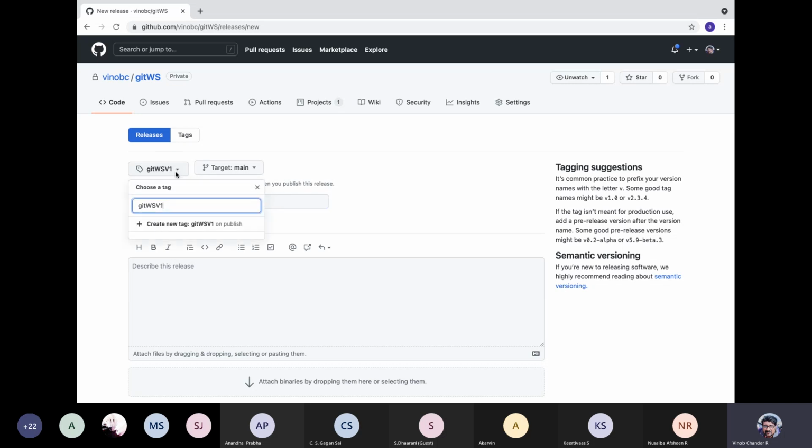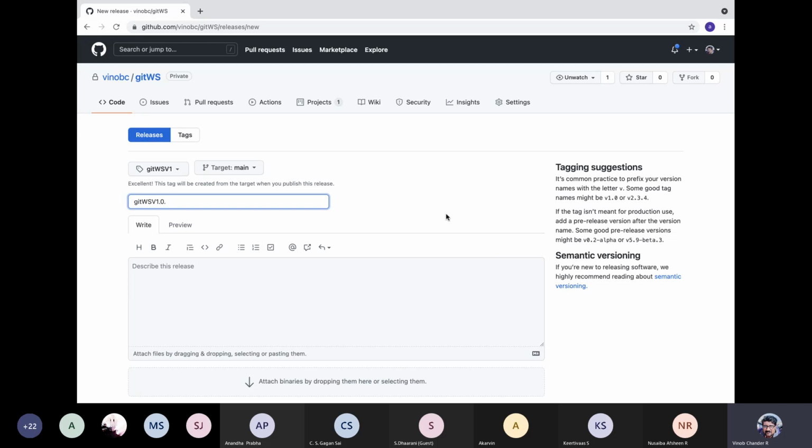Tag could be something else probably. Okay, let us not have any tag for now, since it's a very simple static page. So you can specify a version 1 or 1.0, and then you can have subversions, 1.0.0, or you can have some kind of semantic things that have been added. So if you want semantic versioning, you can read more about semantic versioning and do it accordingly. Or if it is in alpha or beta state, you can have some kind of syntax, something like alpha or beta or something like that.